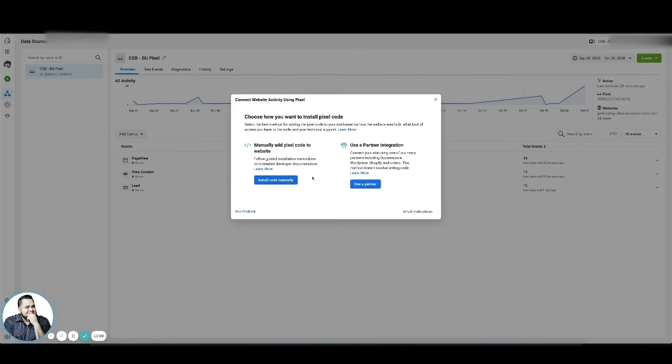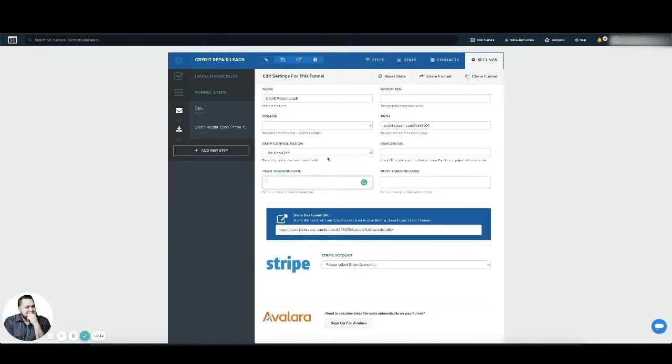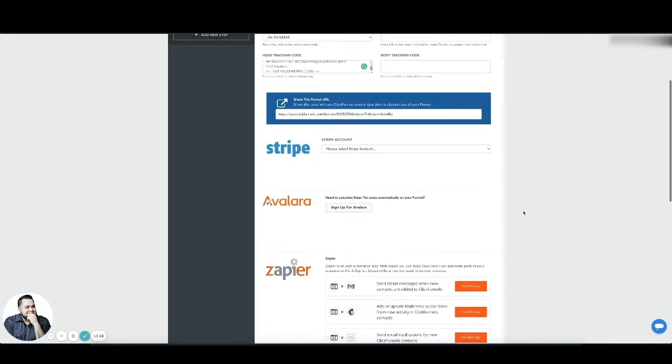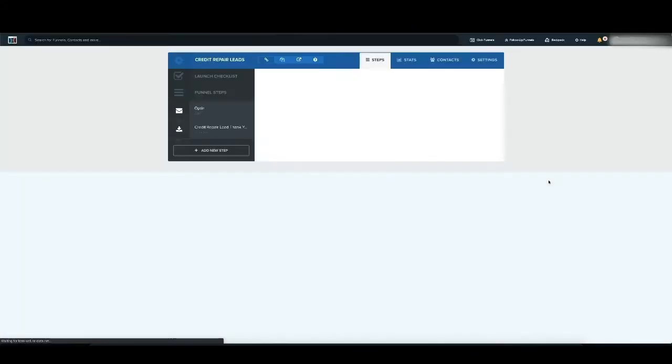And I like using the install code manually. You can try the partner integration if you're using something that's partnered with it. I'm going to choose the manual one. I'm going to install code manually. It's going to give me the code right here. I'm simply going to copy the code, go back to ClickFunnels, go back to the head tracking section, paste it, scroll down, and then hit Save and Update Settings.